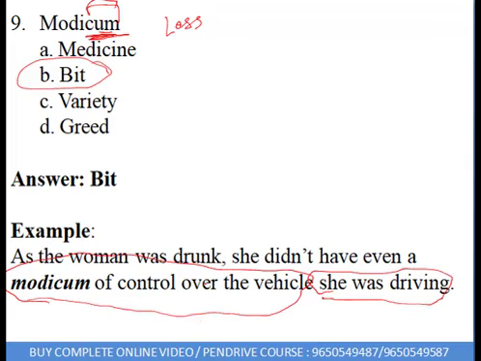That means she did not have a bit of control. She did not have a modicum of control over the vehicle. You can understand, I think, by reading just this part, modicum of control over the vehicle, you will be able to keep the meaning in your mind. Modicum, something in less quantity, a bit.